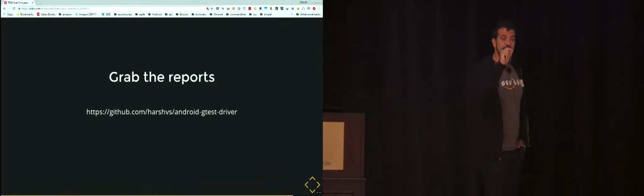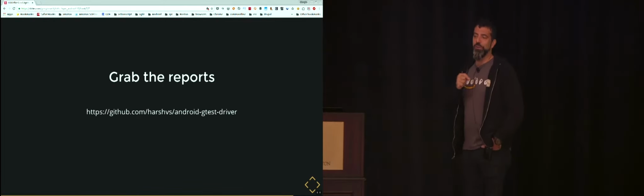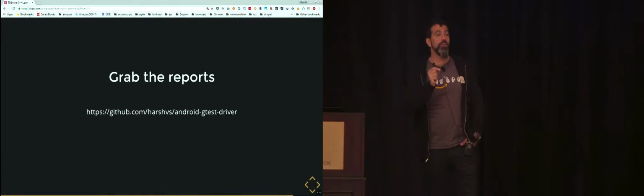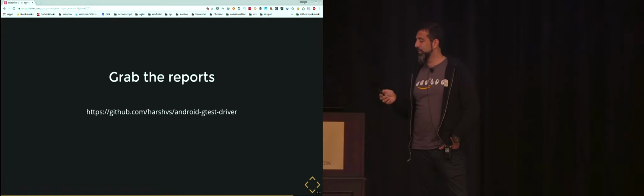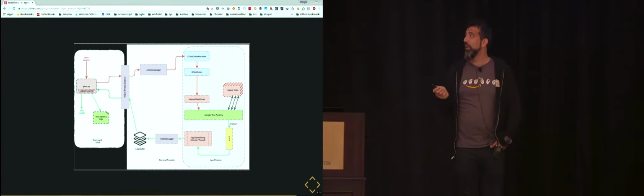The reports. These tests are fantastic, right? But how can you get an output? There is an open source project, Android GTest driver, that basically greps, using ADB, all the log of Google Test and returns you in your shell a fantastic report. You can also use GTest driver to save the output in a file.